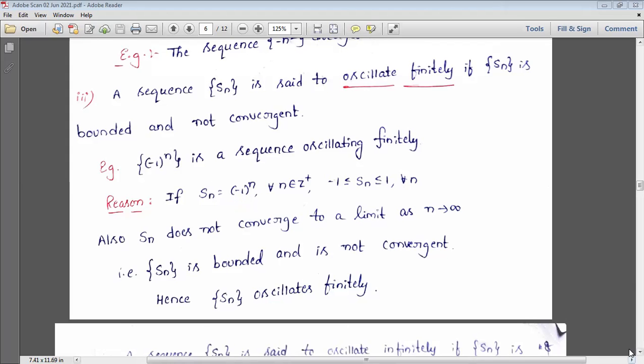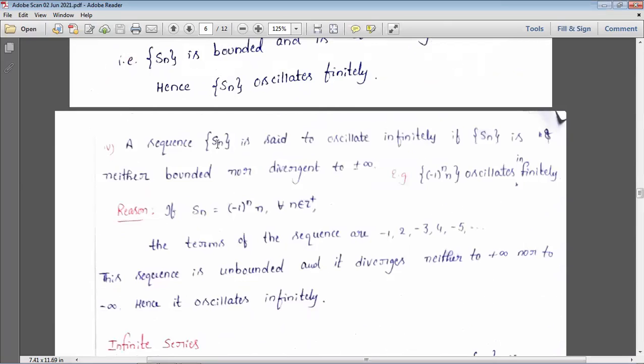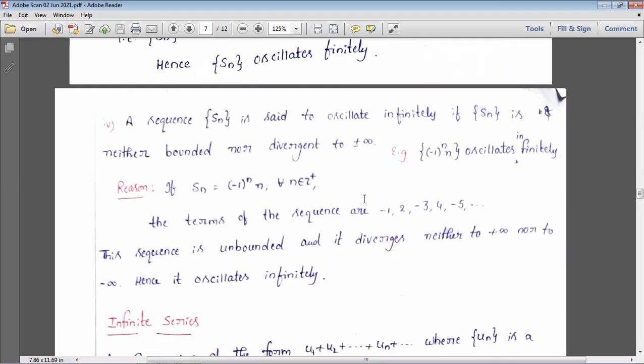And next, oscillating infinitely. A sequence Sn is said to be oscillating infinitely if the sequence Sn is neither bounded nor divergent to positive infinity, plus or minus infinity. If you are taking that, what is the sequence we are getting? Minus 1, 2, minus 3, 4, minus 1. It is not bounded. Why? Because we can't say that it is bounded above as well as bounded below. As well, this is not divergent. The sequence is unbounded. It diverges neither to positive infinity nor to minus infinity. Both should not exist. Why? Because there it is having minus 1 whole power infinity.